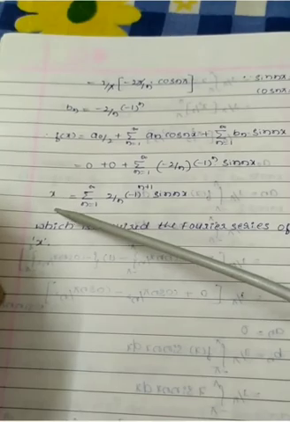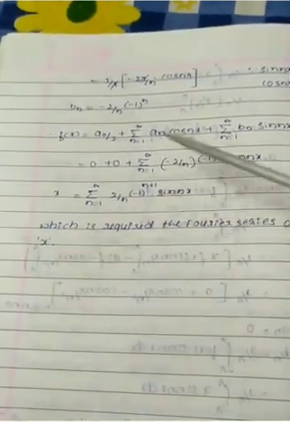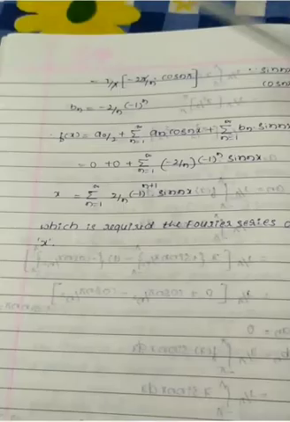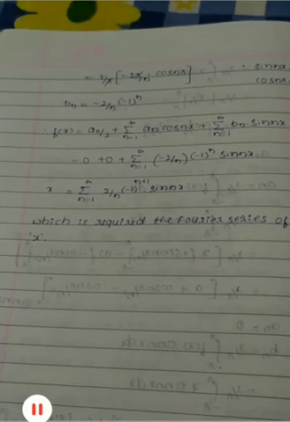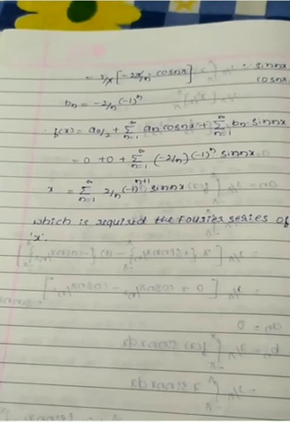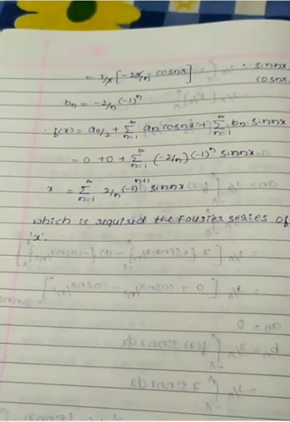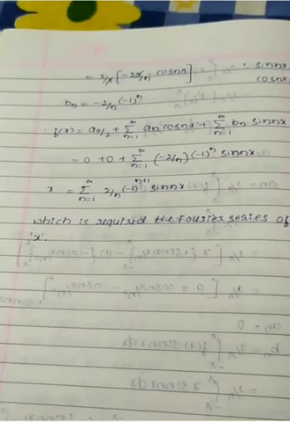So this is the Fourier series solution for the given function f(x) = x with interval -π to π. In the next class, we discuss the Fourier series of even and odd functions. These terms are simply the Fourier series of any function. Next class, we will define the Fourier series for even or odd functions. Okay, thank you.